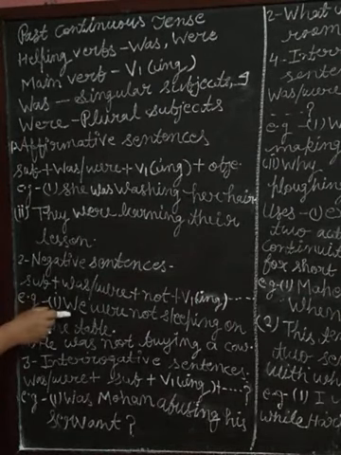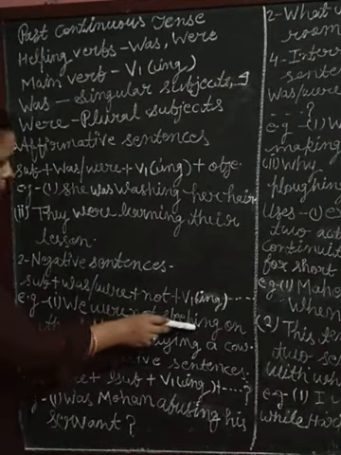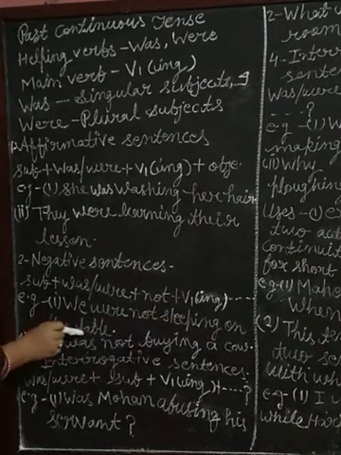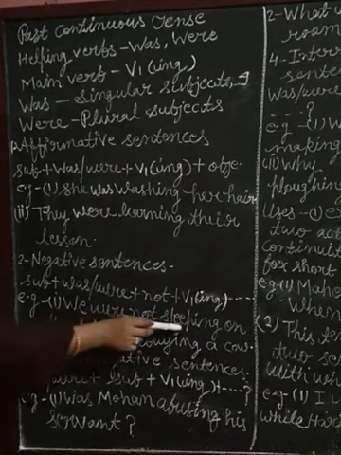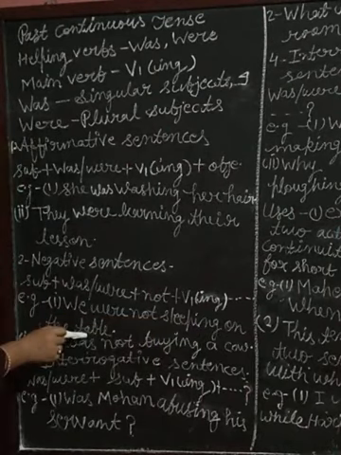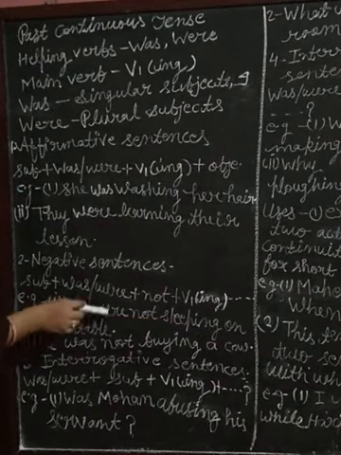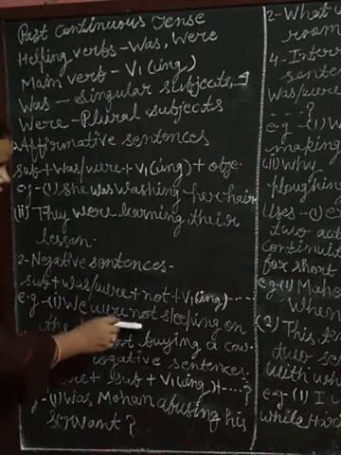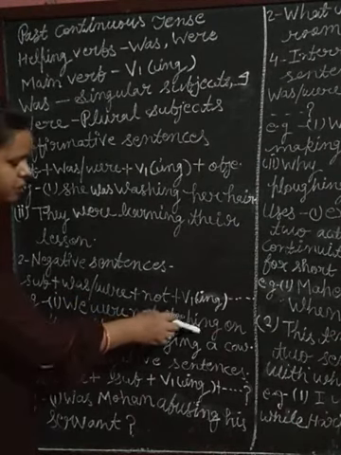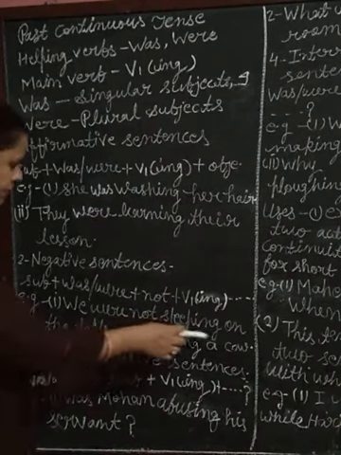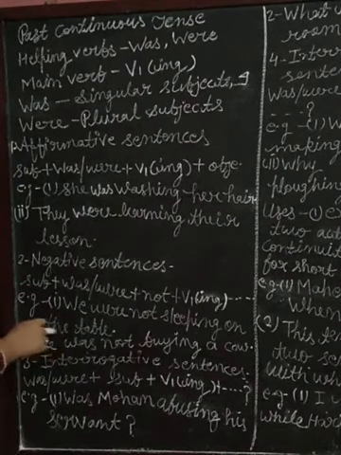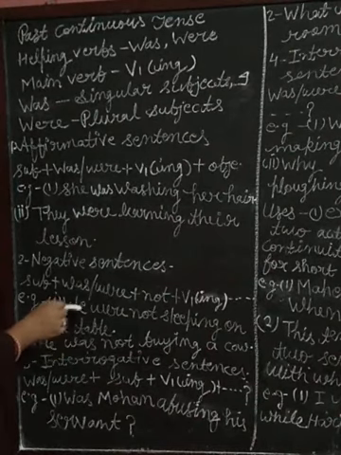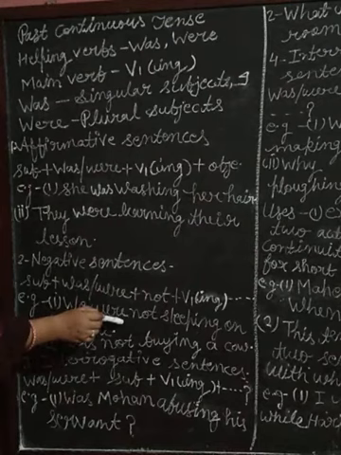One example is: We were not sleeping on the table. We is a subject, were is a helping verb, not is used for negative sense. Sleeping is a verb first form with ing. On the table is the object. Okay, we is a plural subject, so we use the helping verb were here.